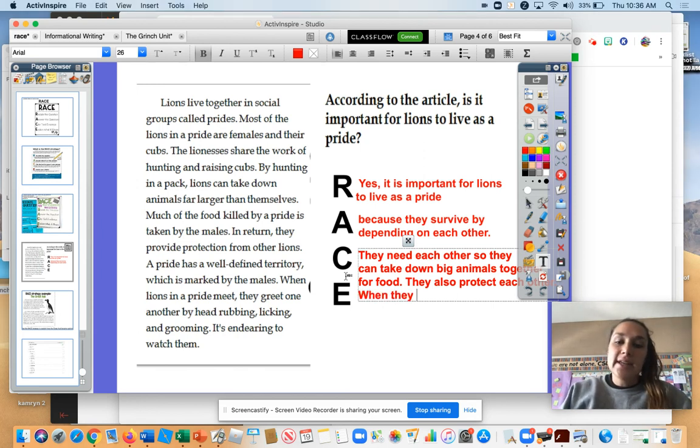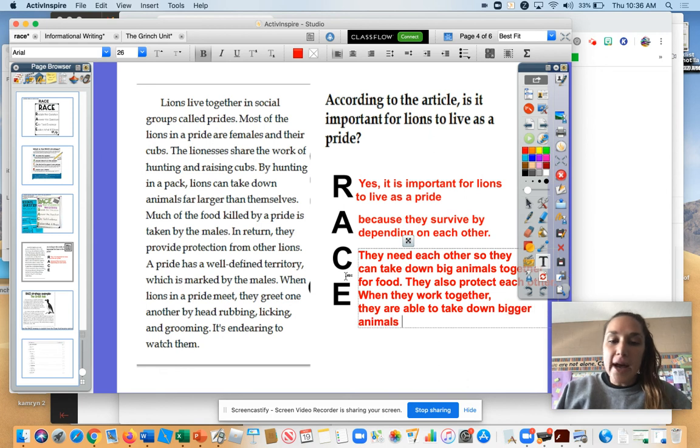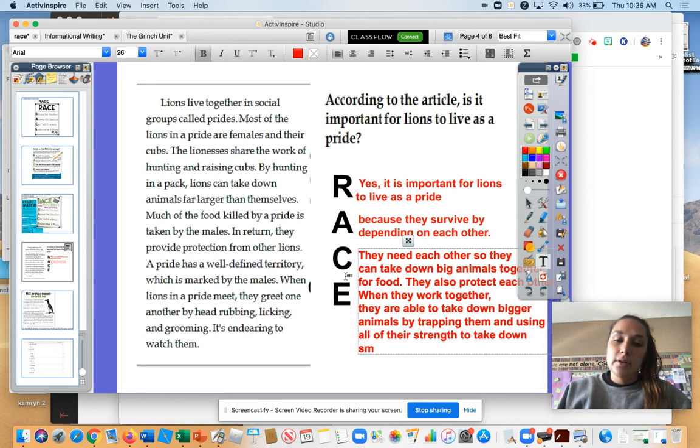When they work together, they are able to take down bigger animals by trapping them and using all of their strength to take down something that is heavier than them. And then I put my period.